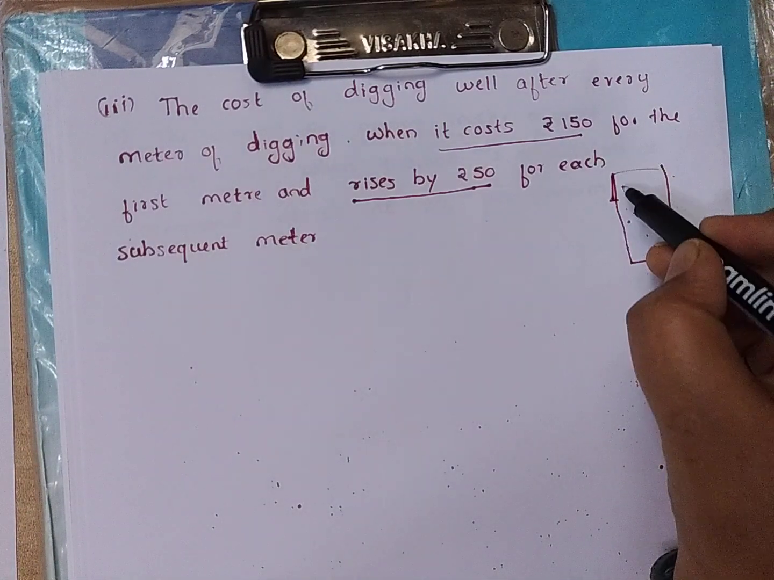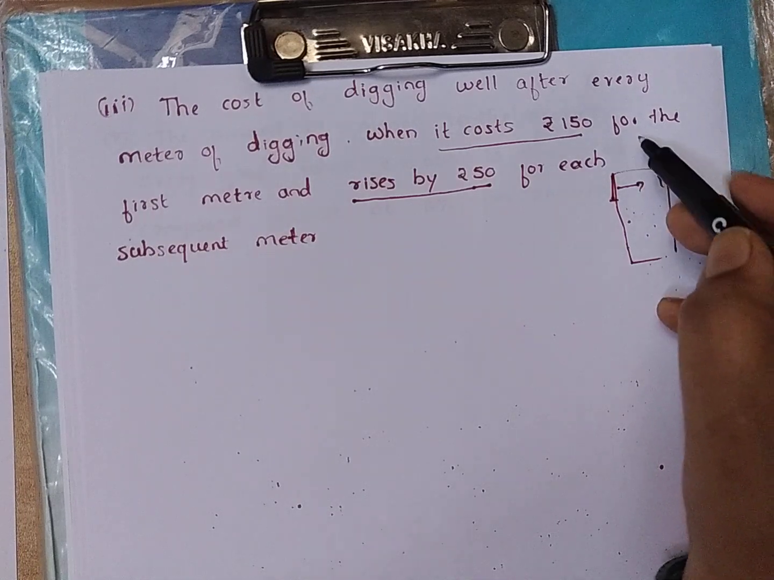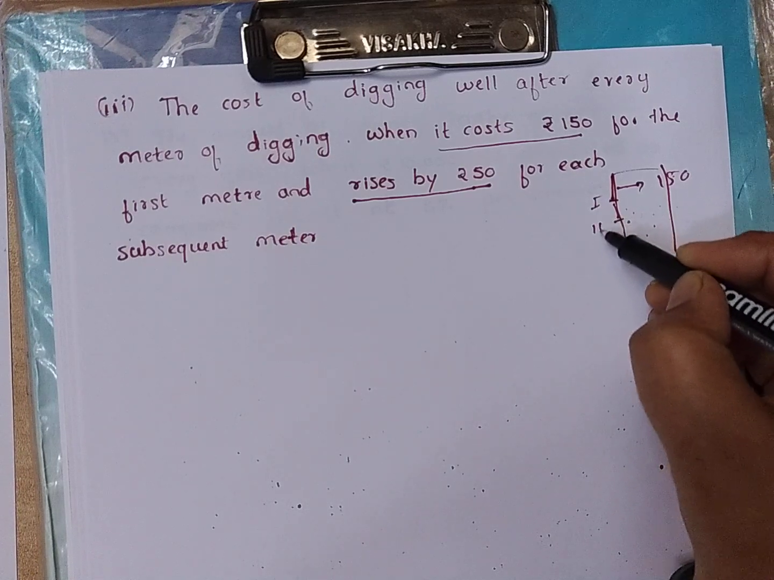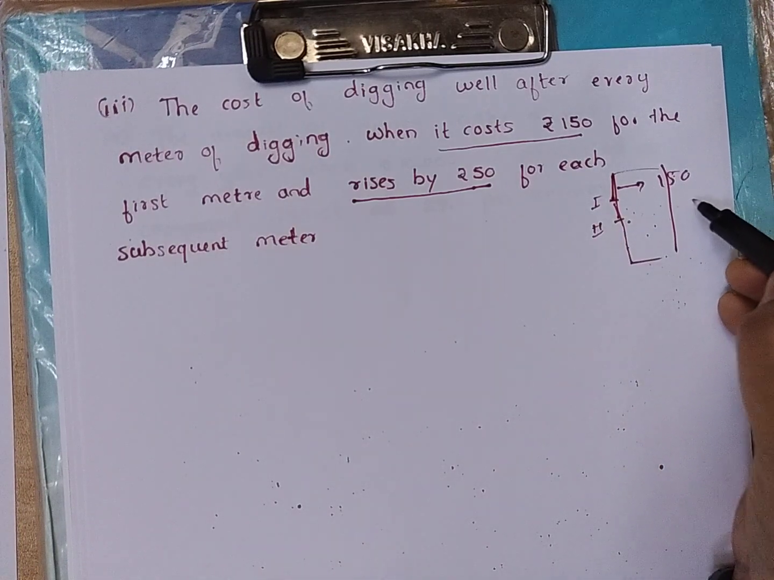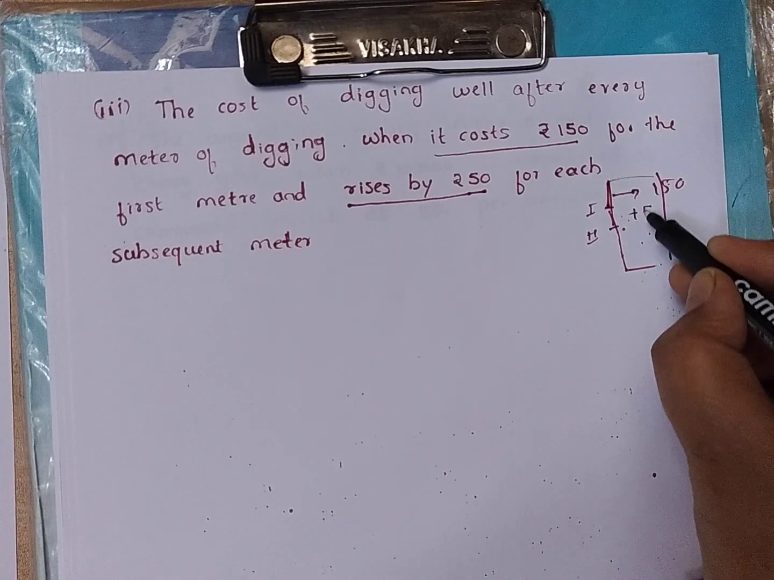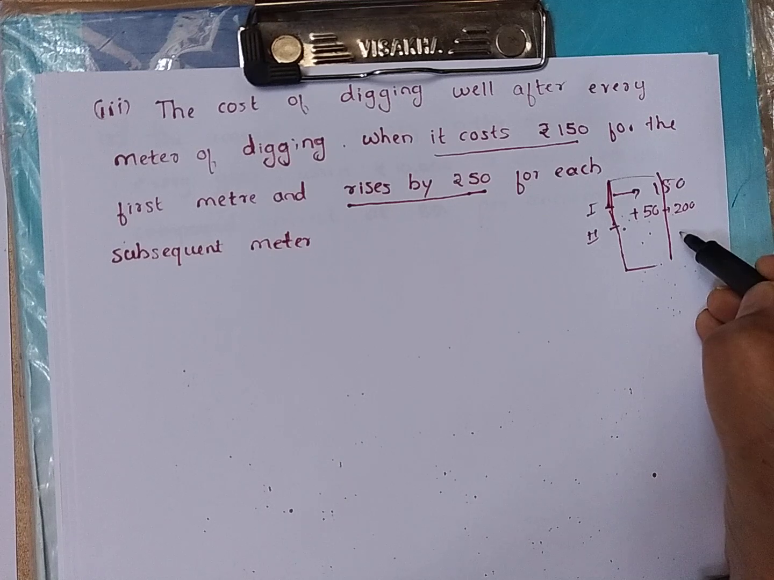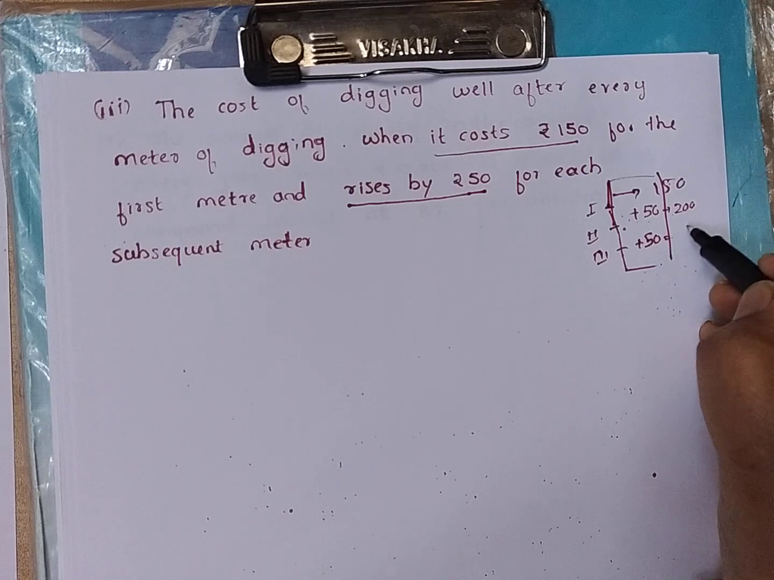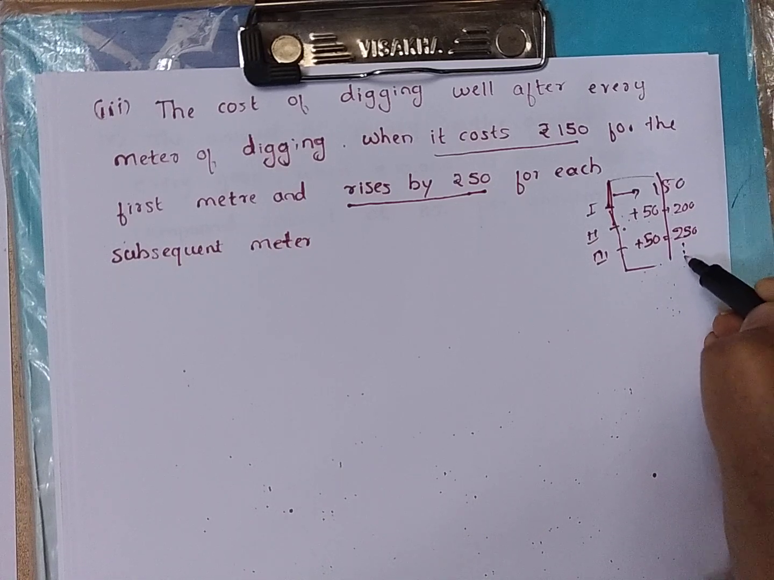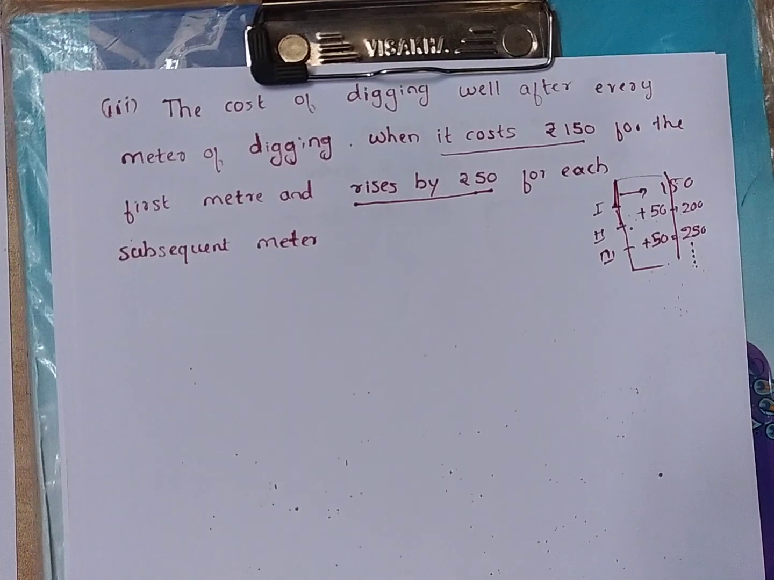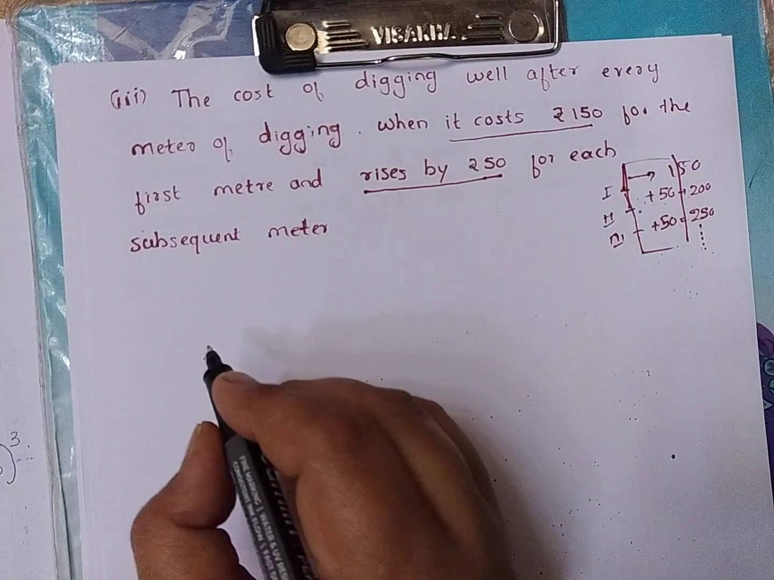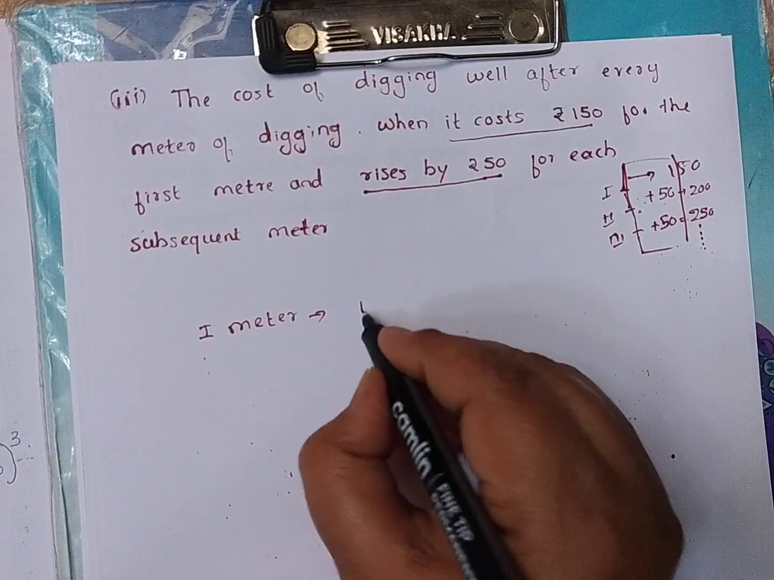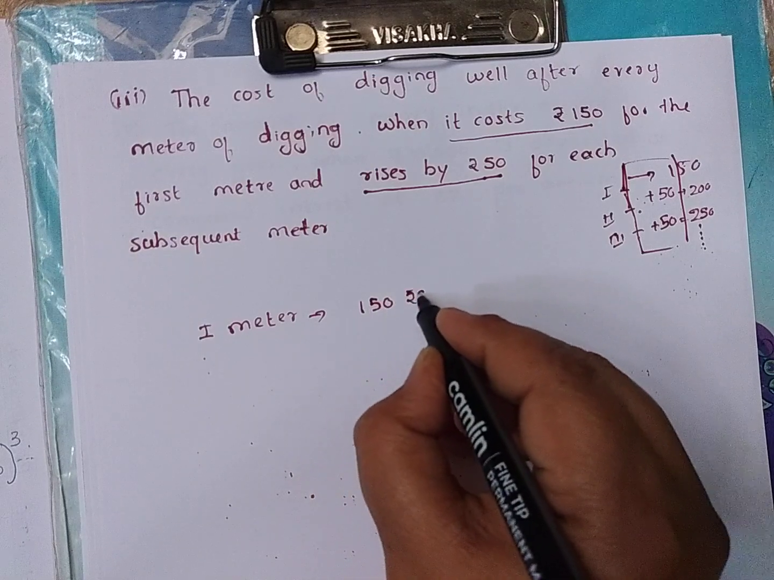For the first meter, how much does it cost? It is 150 rupees. And for the rise by 50, suppose this is the first meter, and when we dig for the 2 meters, it rises by 50 rupees, that means 150 plus 50, that is 200 rupees. Again for the third meter, again 50 rupees, that is 200 plus 50, that is 250. Like this it goes on increasing. So how will you write it? For the first meter, what is the cost? 150 rupees.